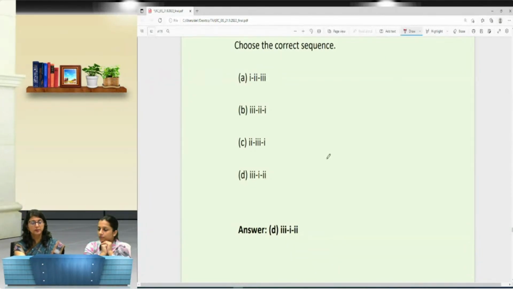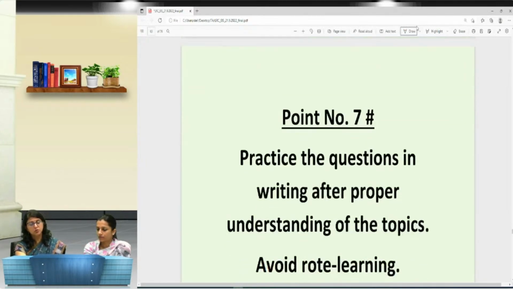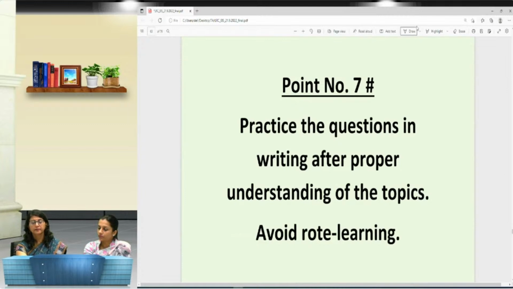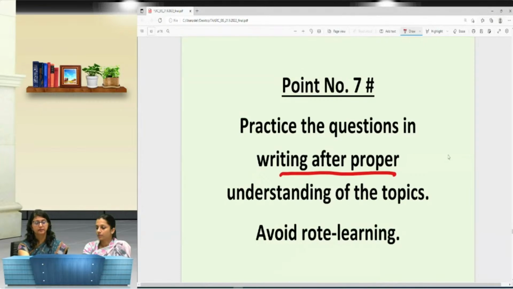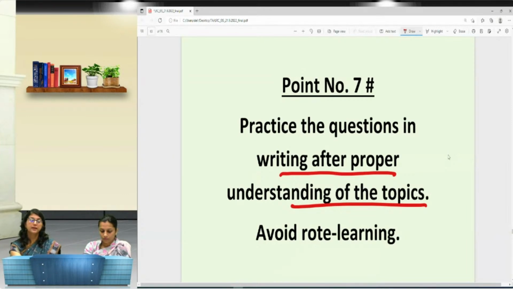So this is how you will be recapitulating the entire syllabus. And practice number 7 that is applicable throughout our discussion is practice the questions in writing after proper understanding of the topics. Please write the answers, because MCQs you don't need to write, but same thing you are being tested on in different manner. तो हर तरीके से अपने को रेडी करना है. No matter, I need to know the sequence, I need to know the in-depth, plus I need to know the headings also. तो हर चीज वही है.